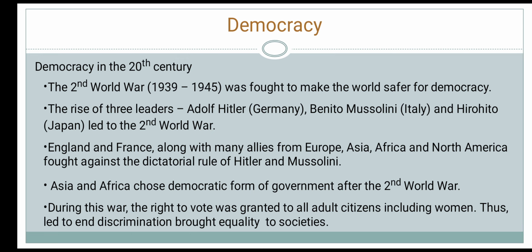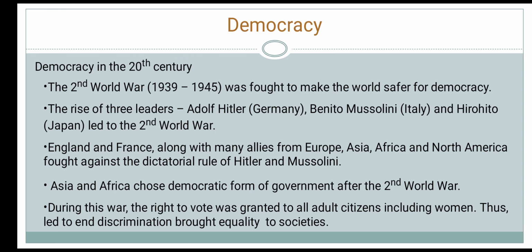England and France, along with many allies, meaning in combination or working together with, allies from Europe, Asia, Africa, and North America, fought against the dictatorial rule of Hitler and Mussolini. At the same time, many countries of Africa and Asia were fighting for freedom against colonial rule. With the end of the Second World War, many newly independent countries of Asia and Africa chose democratic government because it gave power to the people rather than to one person or one group.